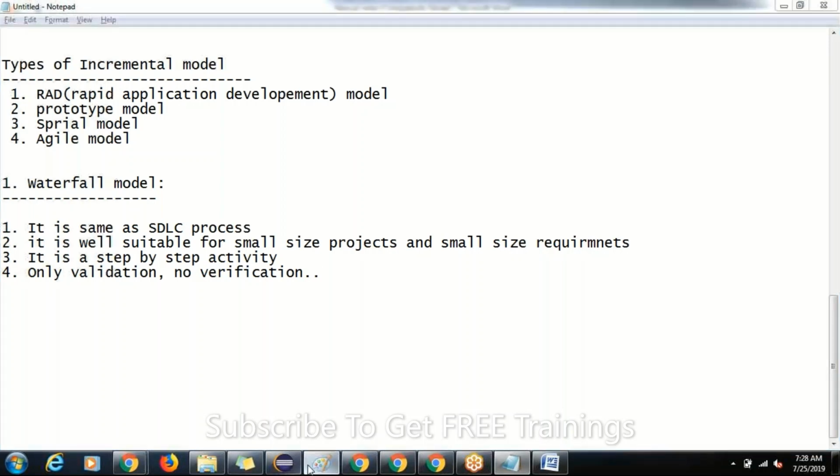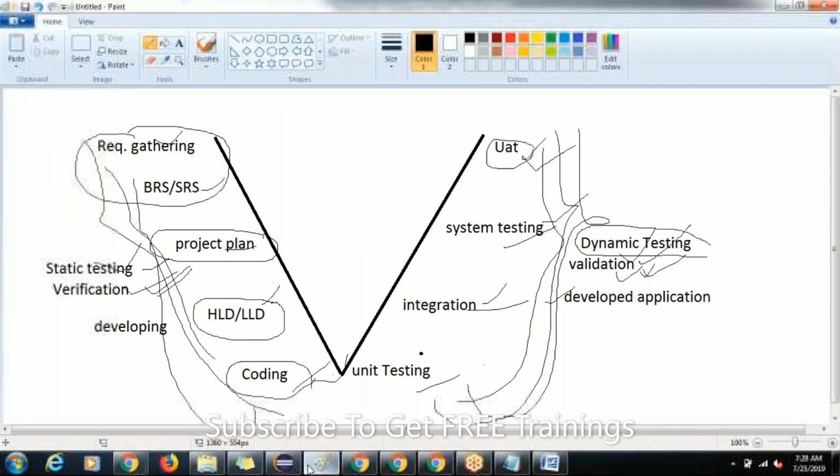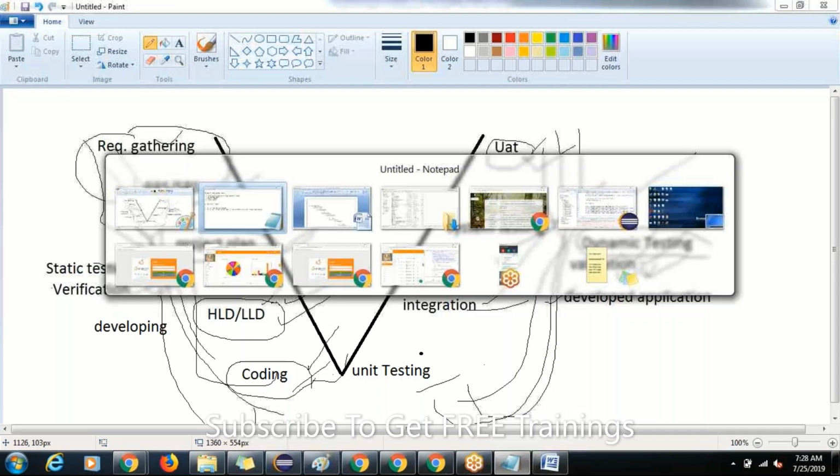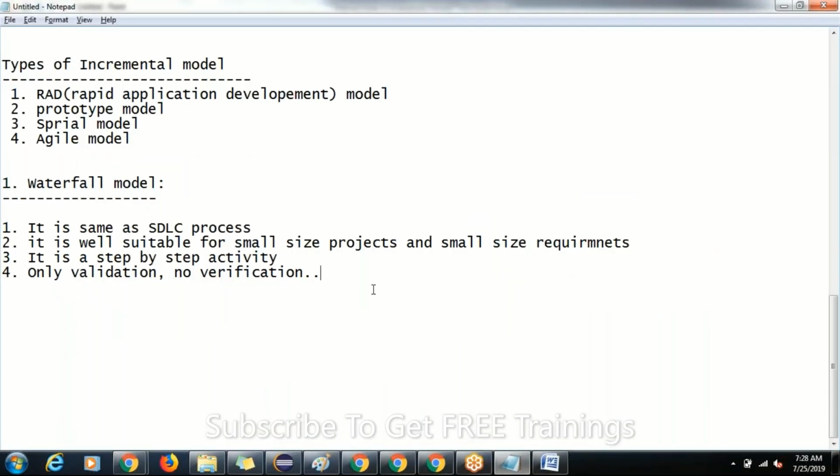Why again and again check all the time, the checking done by coding, the checking done at the HLD level, the checking done at the planning level? No need of checking all the time here. Only directly we can do validation here. Why? Because it is a very small size project, guys. Why waste our time by verifying and validating all the time? Directly we can validate here.